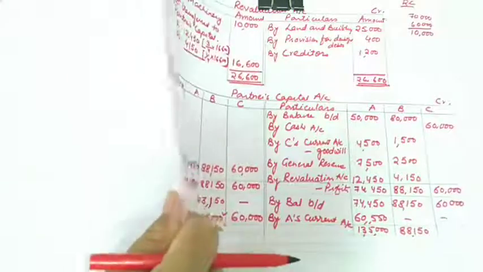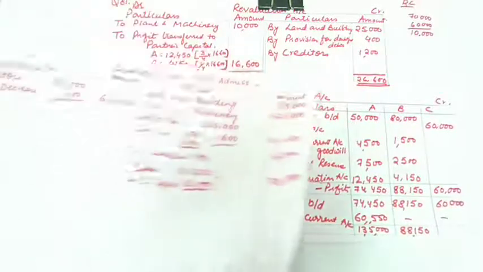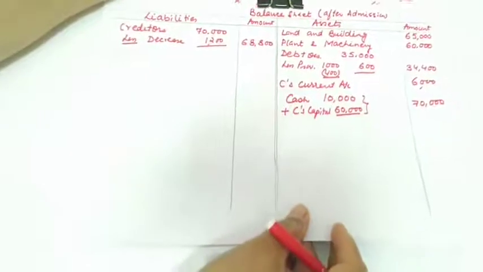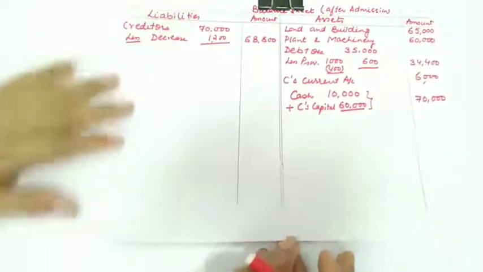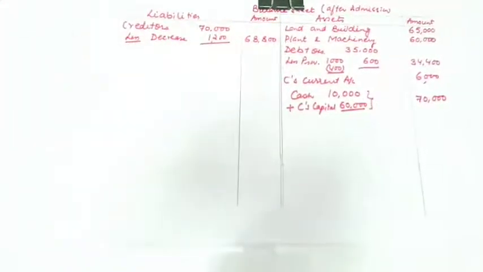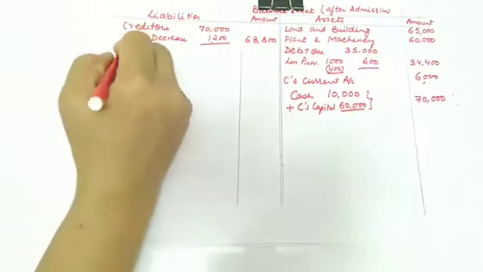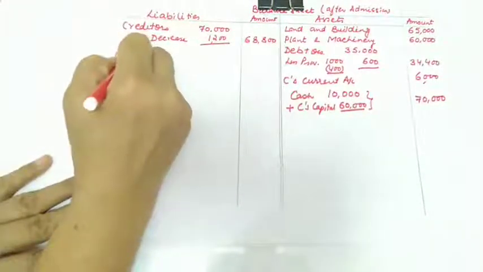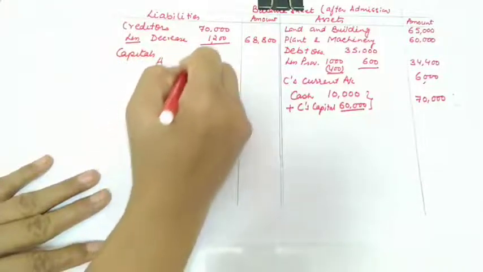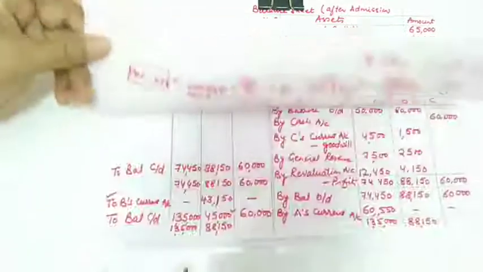Now let us complete the balance sheet. On the balance sheet, let us copy down all the items. Now the items to be written here are the capitals of A, B and C, which is the required balances.